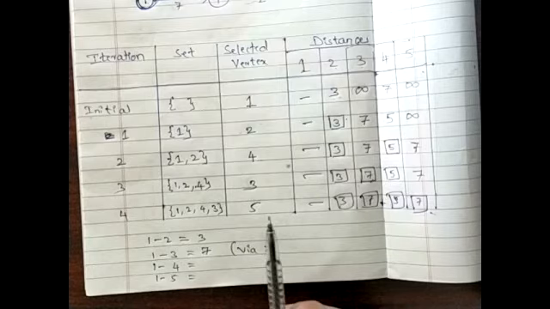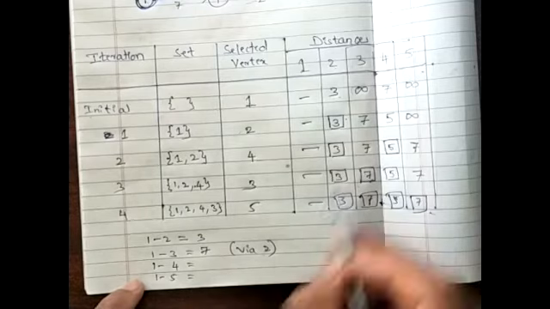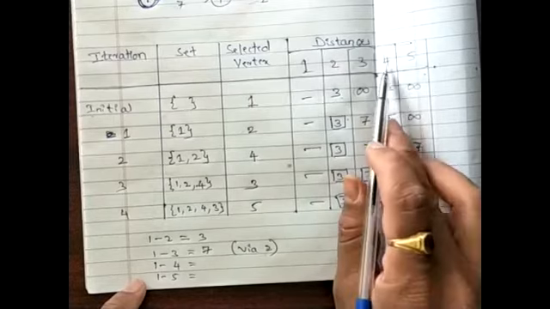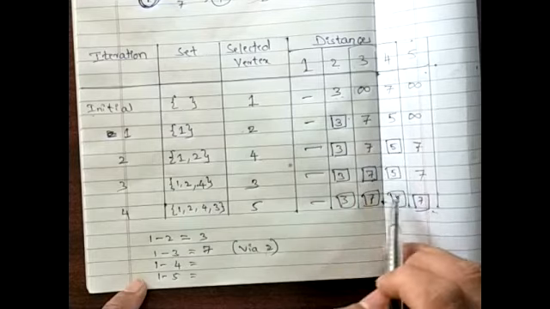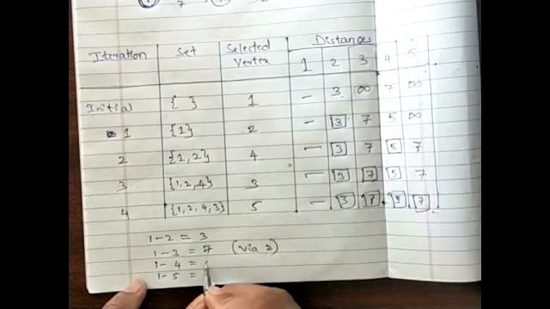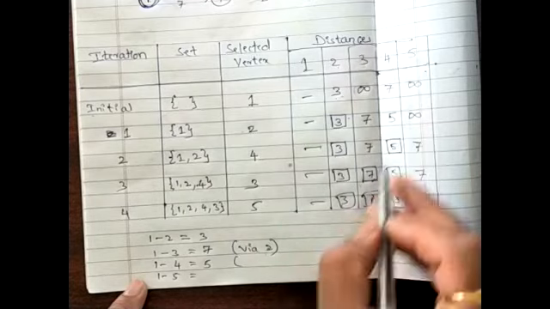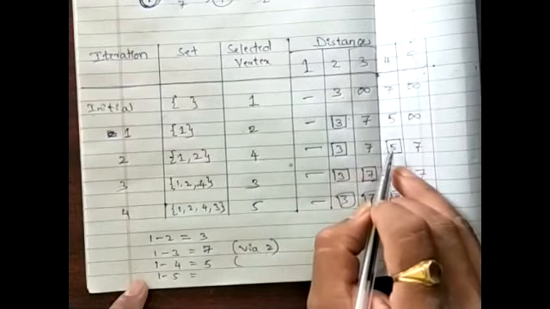Yes, sir. Now, what about the next one, from 1 to 4? I need to look into this column for vertex 4. The value I have highlighted here is 5. The cost is 5. But through which particular vertex? That is again the previously selected vertex. In this row, the previously selected vertex is 2.